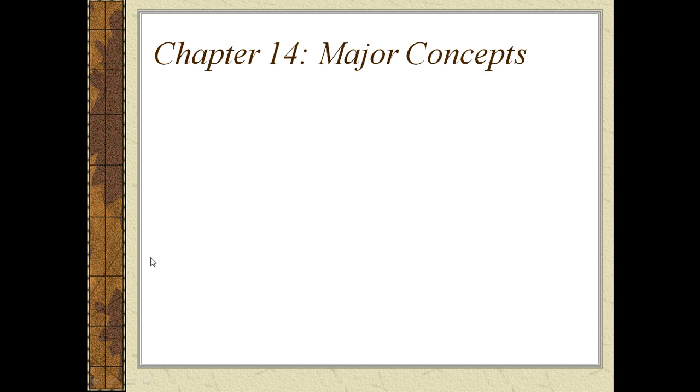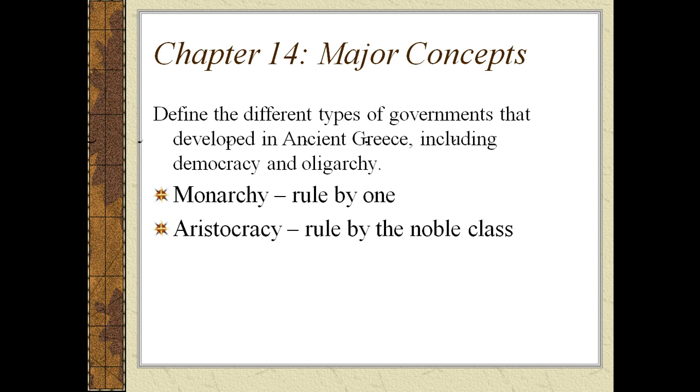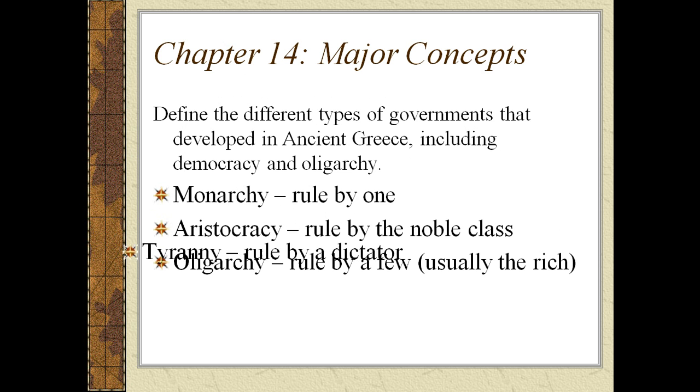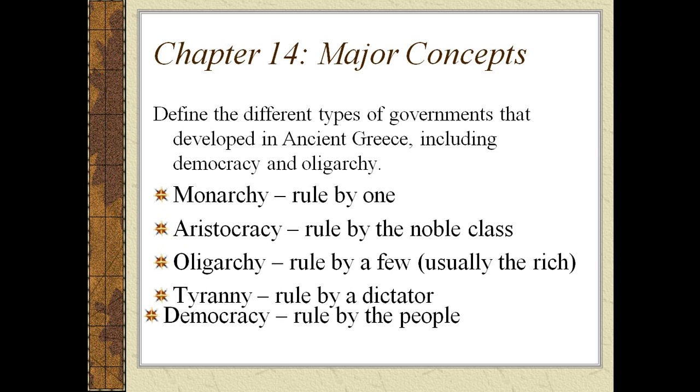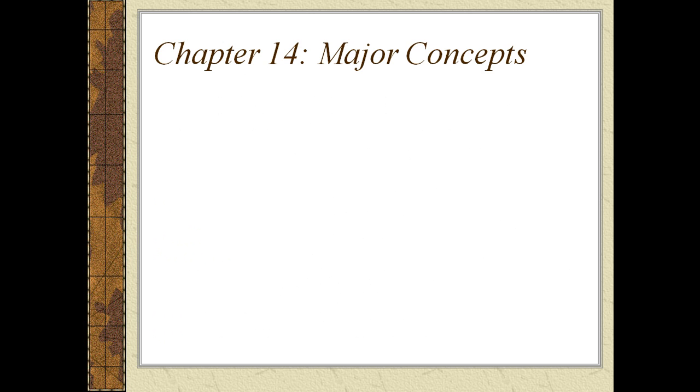14 major concepts. The first question, you're going to have three questions. The first one is, what are the different types of government in ancient Greece? The first is monarchy, second is aristocracy, oligarchy, tyranny, and democracy. Be prepared to basically match those together, know the definitions.